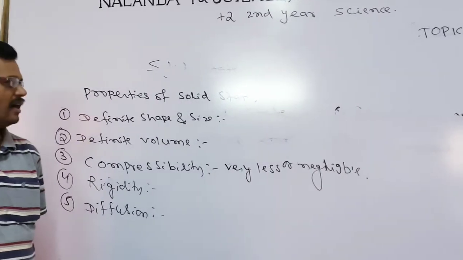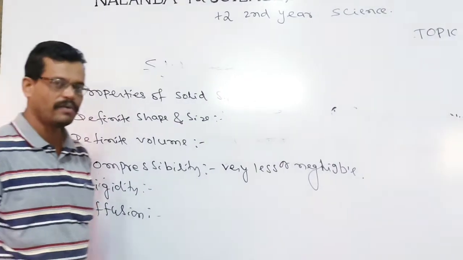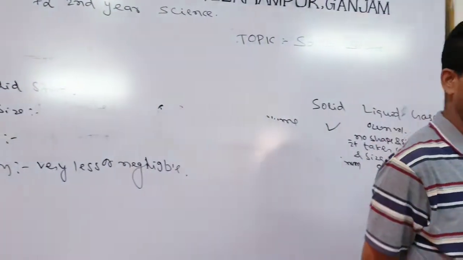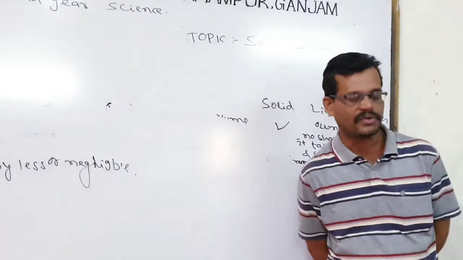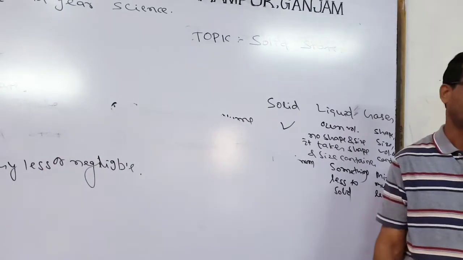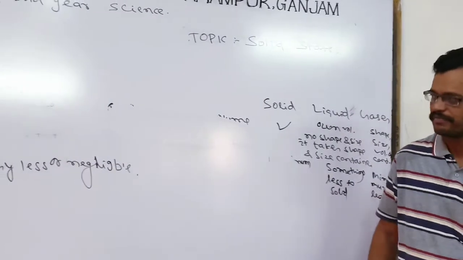So we can say the diffusion property is found in excess in gases and liquids, and it is very less in solid substances.